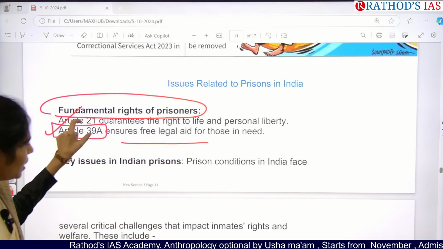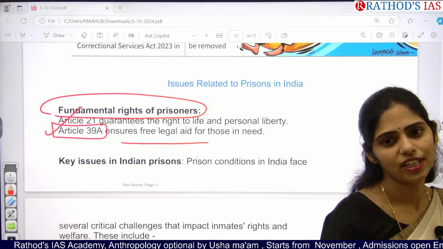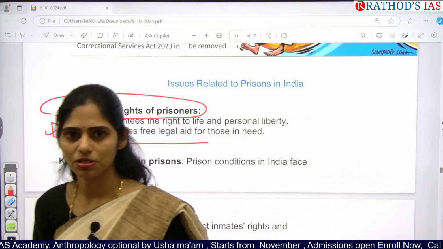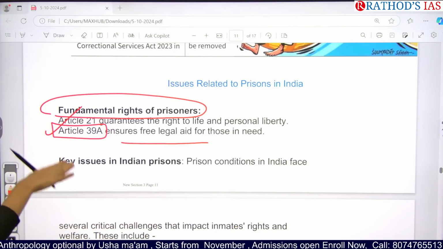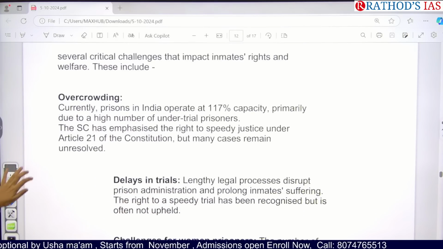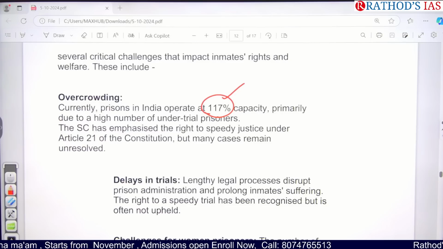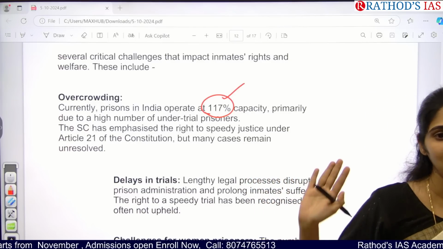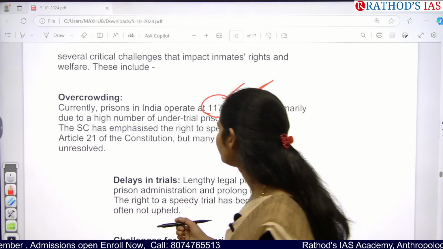So if this is properly provided, there will be decreasing of crowding in the jails, because they will have a lawyer so that their case will go on and they will get judgment. But actually there is no proper legal aid in our country, even though it is present in our constitution. And next, there is overcrowding at 117 percent of capacity. Normally the capacity is 100%, but we have 117 percent. So 17% more people are present, they are undertrials.